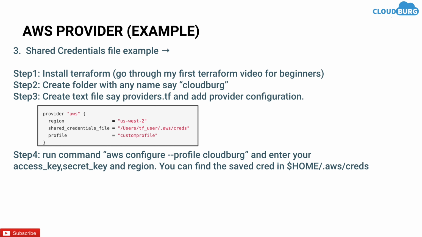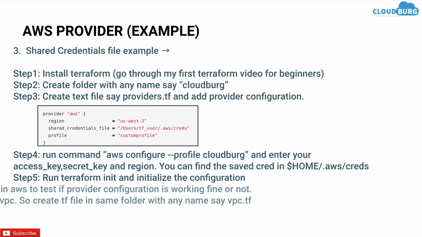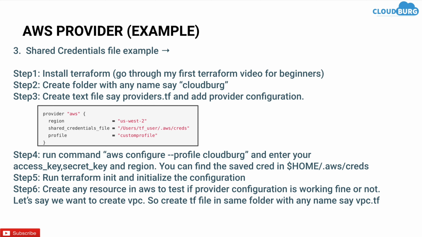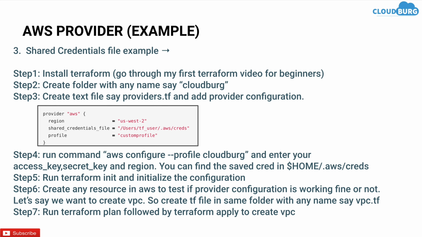You can find the saved credential in the home/.aws/credentials file. Based on the location you specify in the credential file, save your credential in that location. Then run Terraform init and initialize the configuration. Then to test the provider configuration, let's create a VPC as we did in the last example, and in the last run Terraform plan followed by Terraform apply to apply the configuration. Now let's execute these steps one by one.